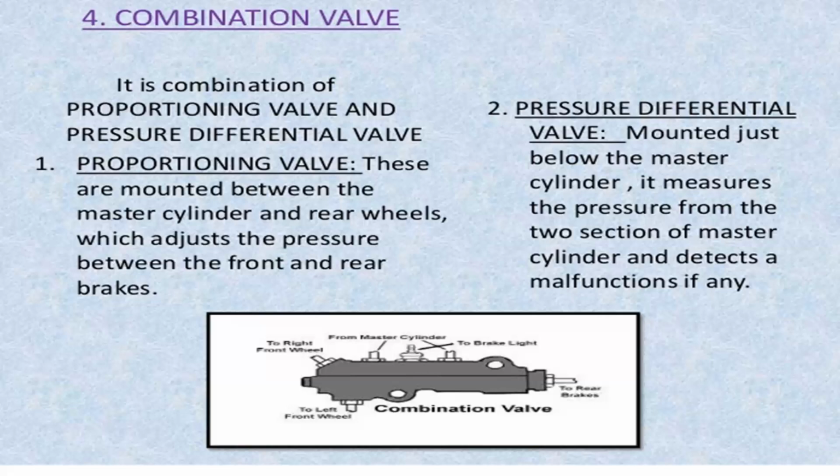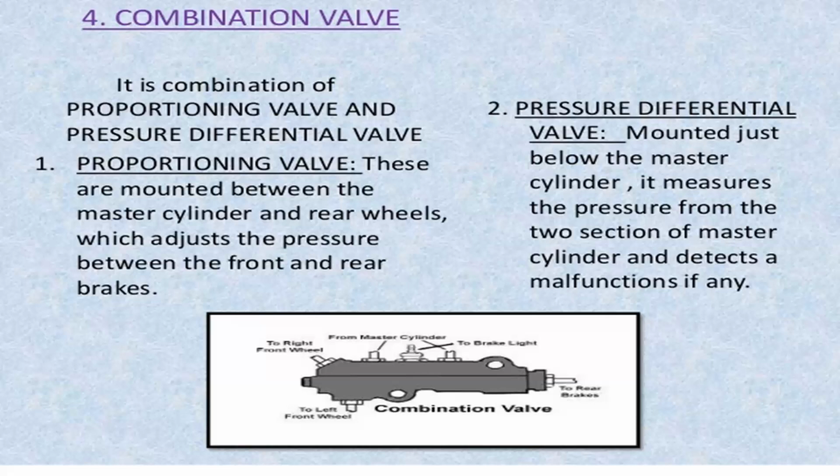The proportioning valve is mounted between the master cylinder and the rear wheels. In the combination valve, the proportioning valve is placed there, and it adjusts the pressure between the front and rear brakes.